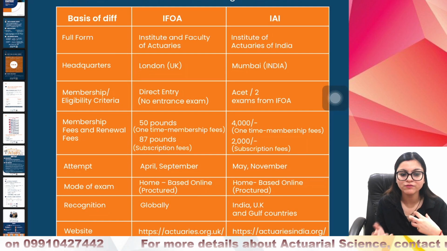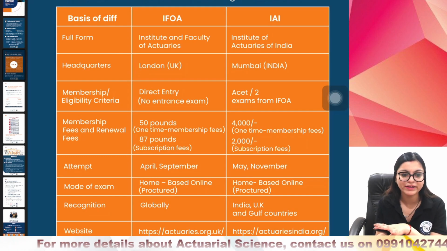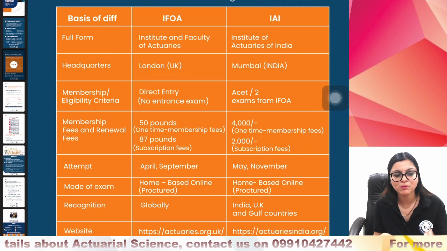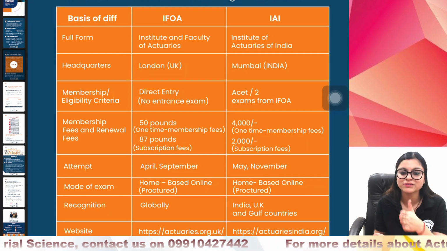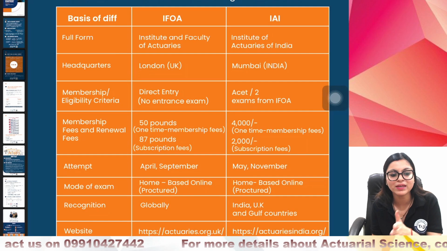Now in India, we have exams in May and November. Basically, all those who give exams from II have their exams in May and November. Whereas all those who give exams from IFoA have their exams in April and September. So attempt is April and September for IFoA students, whereas for II students, it is May and November.